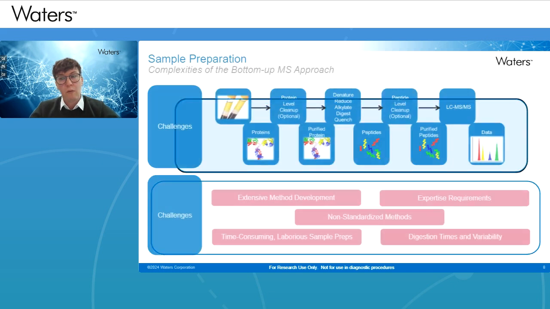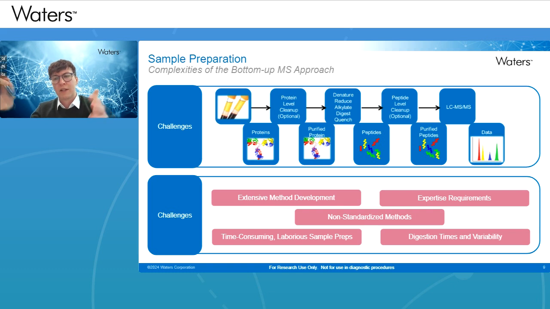And then moving on from that, so you've developed your LC-MS method. You've got a strong understanding of what you need to target for a peptide. Now you want to try and develop some sort of sample preparation as part of that bottom-up MS approach. Now, there are some challenges around this.